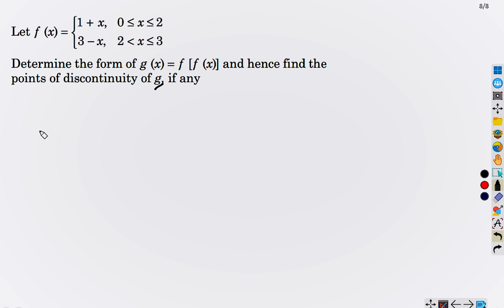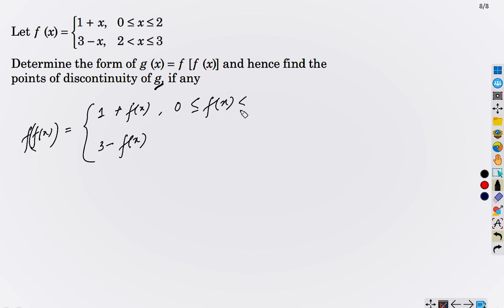So f of f(x): you just have to replace x by f(x). This is pretty simple, right? We just replace x with f(x).